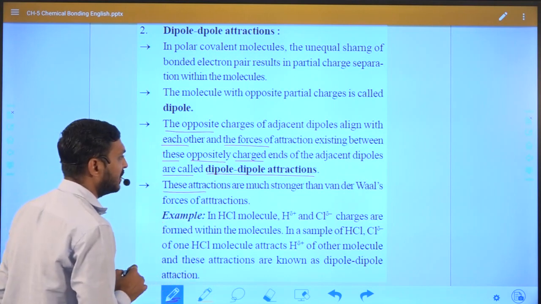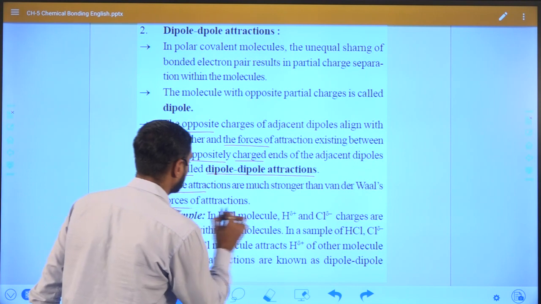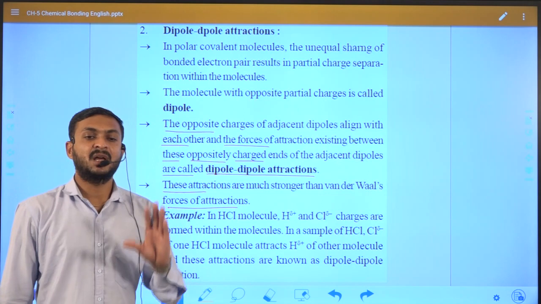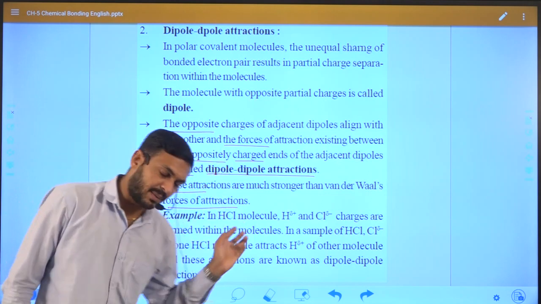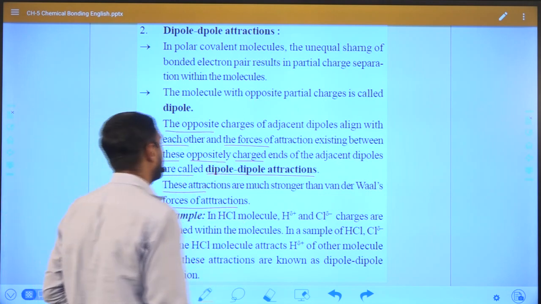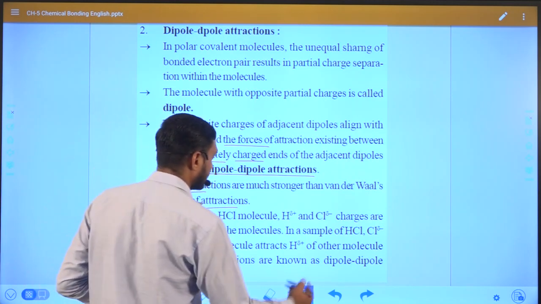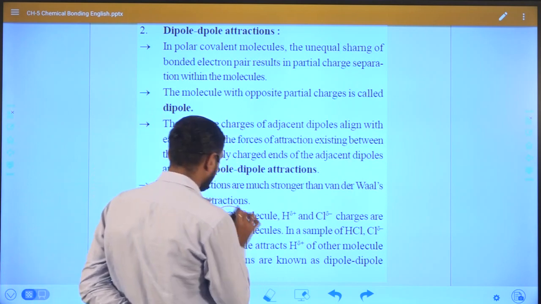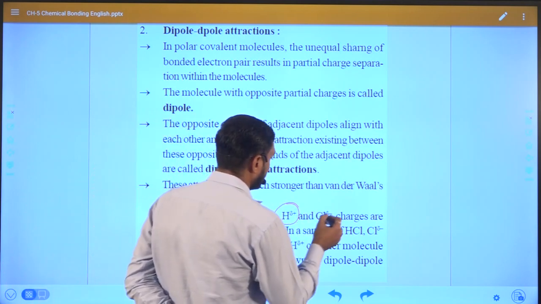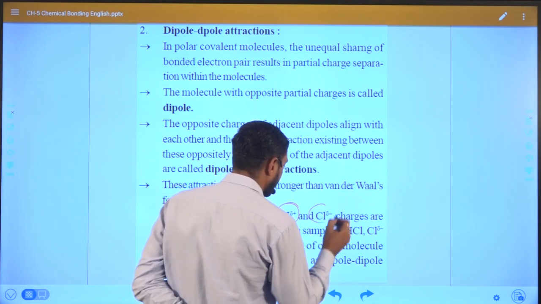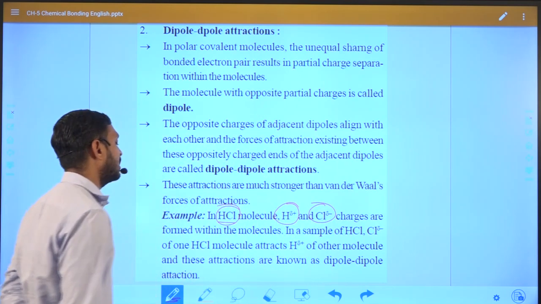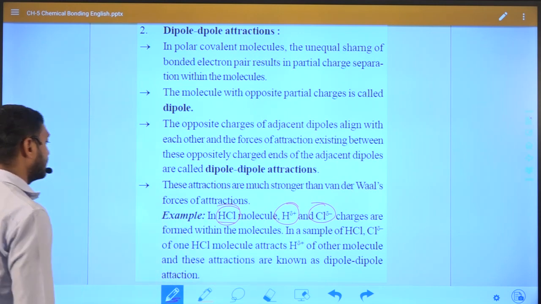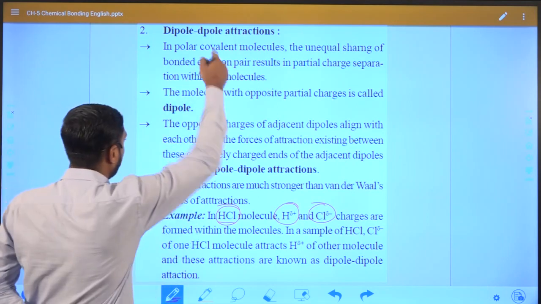These attractions are much stronger than the van der Waals force of attraction. If we compare dipole-dipole interactions and van der Waals interactions, this type of interaction is stronger because of the high charge that lies on atoms of different electronegativity. As we discussed in the HCl molecule, H becomes partially positive, delta plus, and Cl becomes partially negative, delta minus, because the electronegativity of chlorine is higher than hydrogen, and in this case the dipole-dipole interaction will occur.